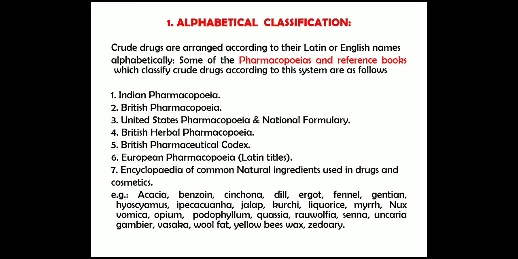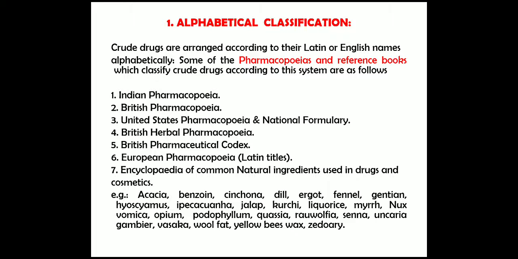First, we will see the alphabetical classification, in which the crude drugs are arranged alphabetically according to their Latin or English names. Some of the pharmacopoeias and reference books which classify the crude drugs according to this system are as follows: Indian Pharmacopoeia, British Pharmacopoeia, United States Pharmacopoeia and National Formulary, British Herbal Pharmacopoeia, British Pharmaceutical Codex, European Pharmacopoeia, Encyclopedia of Common Natural Ingredients used in drugs and cosmetics.